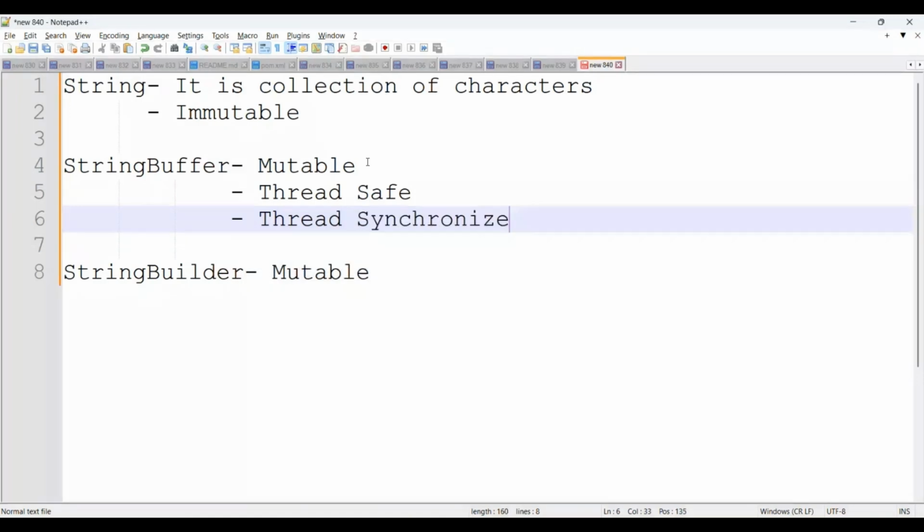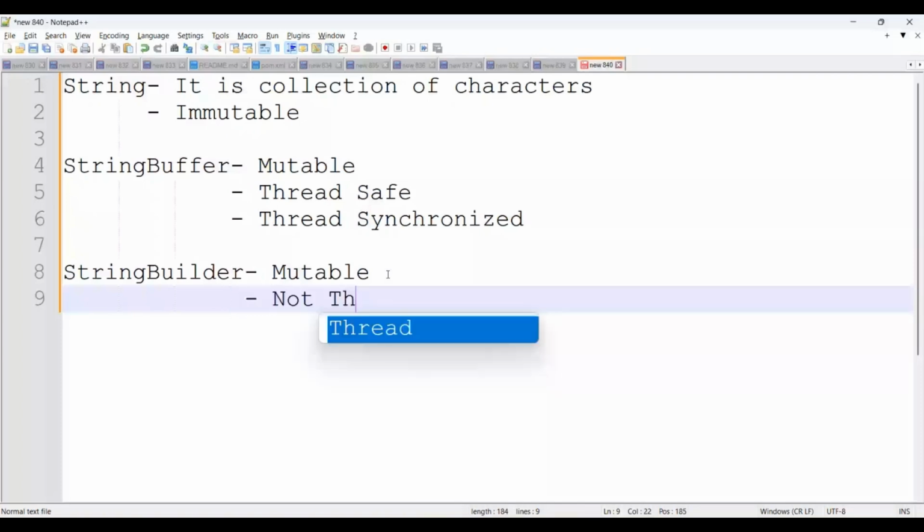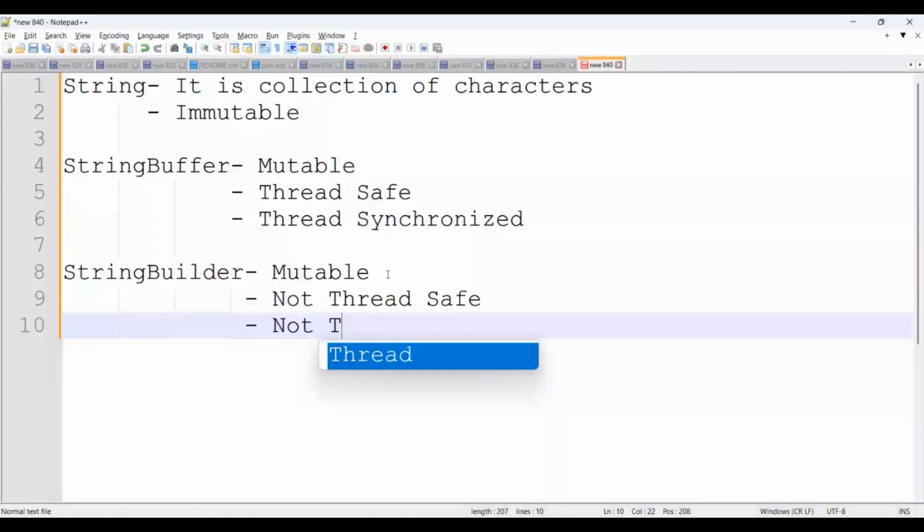But StringBuilder is not thread safe and not thread synchronized. Performance wise, StringBuilder always gives us good performance, and each class has available inbuilt methods, for String, StringBuffer and StringBuilder as well.